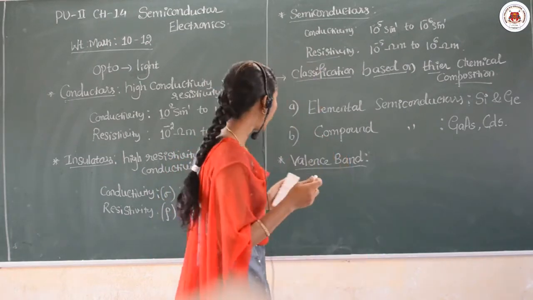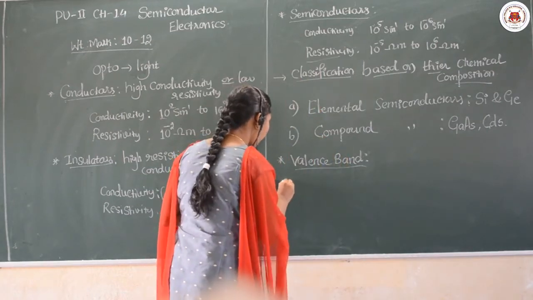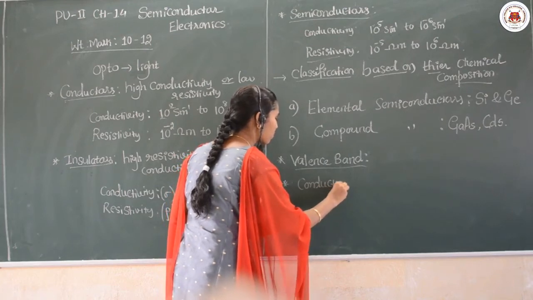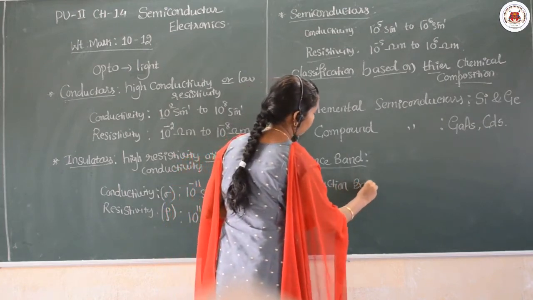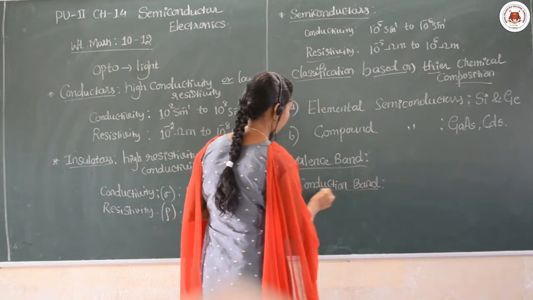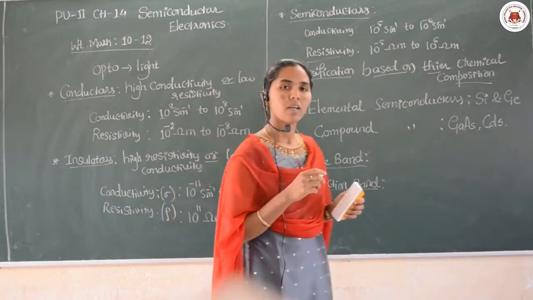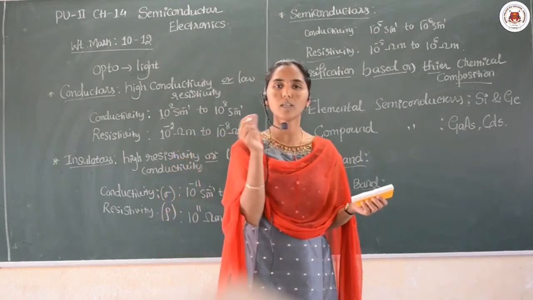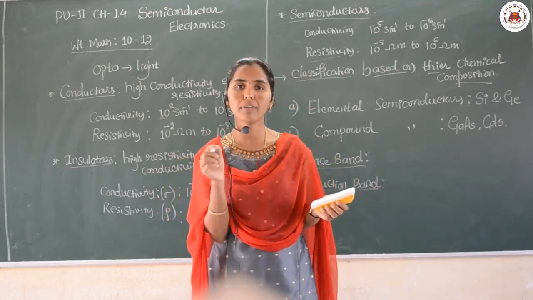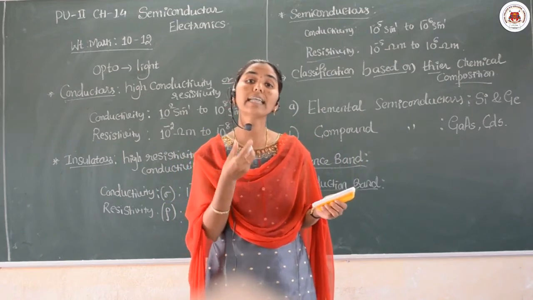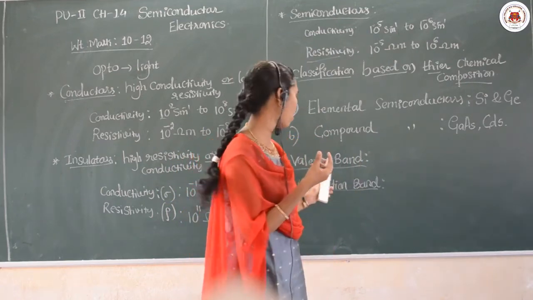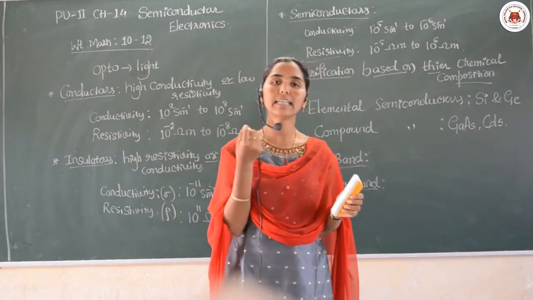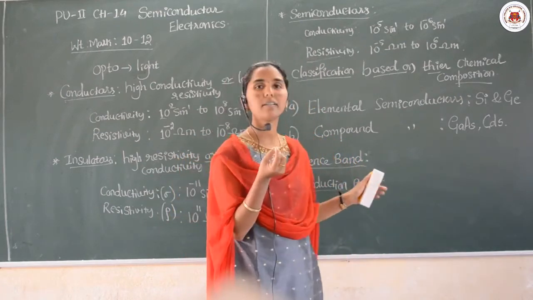Okay. Moving to the next point, the conduction band. What is the meaning of the conduction band? The energy band which is formed due to the conducting electrons is called the conduction band.